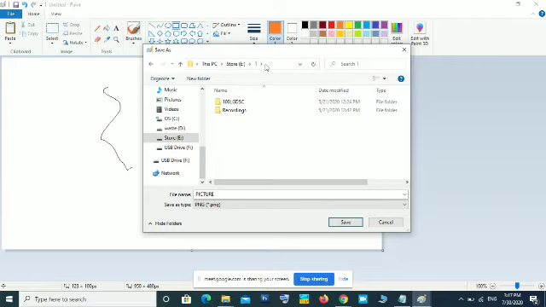At that time you have to remember the drive you are saving to, that is the E drive, that is the hard disk with the name E. Then inside that hard disk, another place is the T, that is the folder. Inside that place we are saving this image with the name Picture. Okay, now I saved that file.